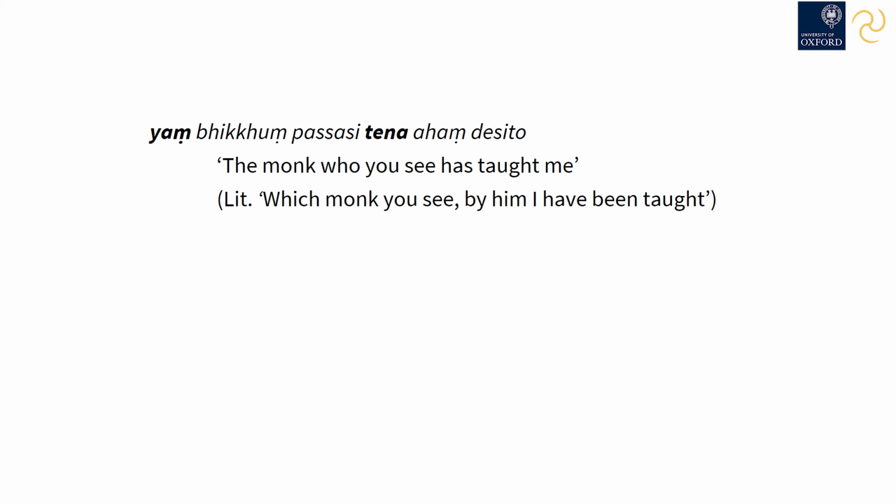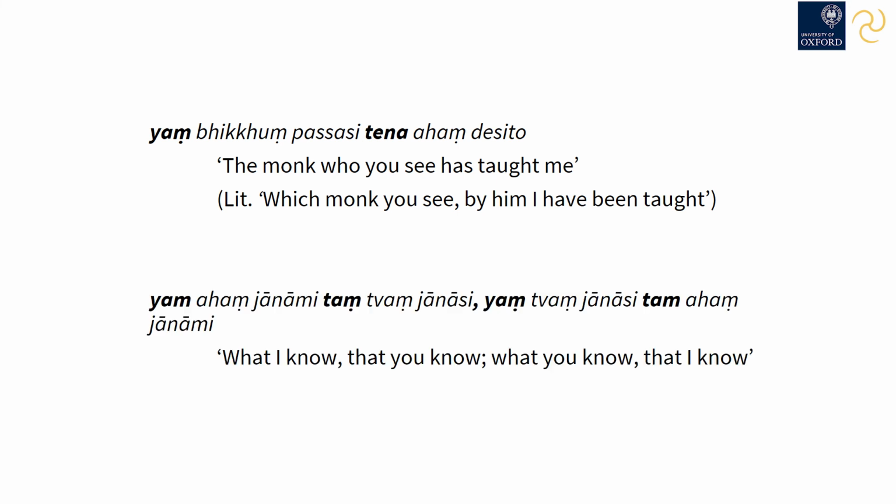Let's have a look at a couple of examples of relative clauses. Yaṃ bhikkhuṃ passasi, tenāhaṃ desito. The monk whom you see has taught me, which literally is, which monk you see, by him I've been taught. Yaṃ ahaṃ jānāmi, taṃ tvaṃ jānāsi. Yaṃ tvaṃ jānāsi, taṃ ahaṃ jānāmi.